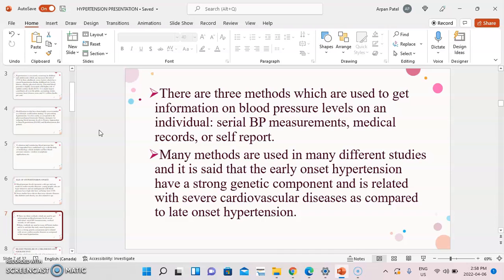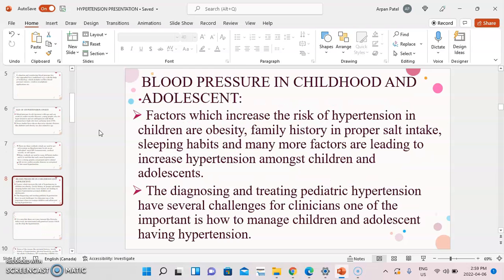There are three methods which are used to get information on blood pressure levels of an individual, which are serial BP measurements, medical records, or self-report. Many methods are used in many different studies, and it is said that early onset hypertension has a strong genetic component and is related with severe cardiovascular diseases as compared to late onset hypertension.